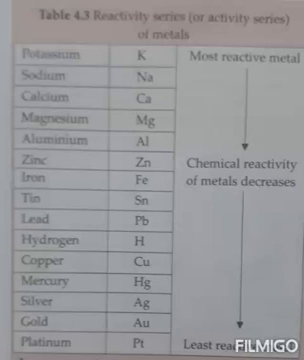So here from the reactivity series, you may easily conclude that platinum is the least reactive metal. Then comes gold and silver. That's why these three metals are expensive metals and are used in jewelry.